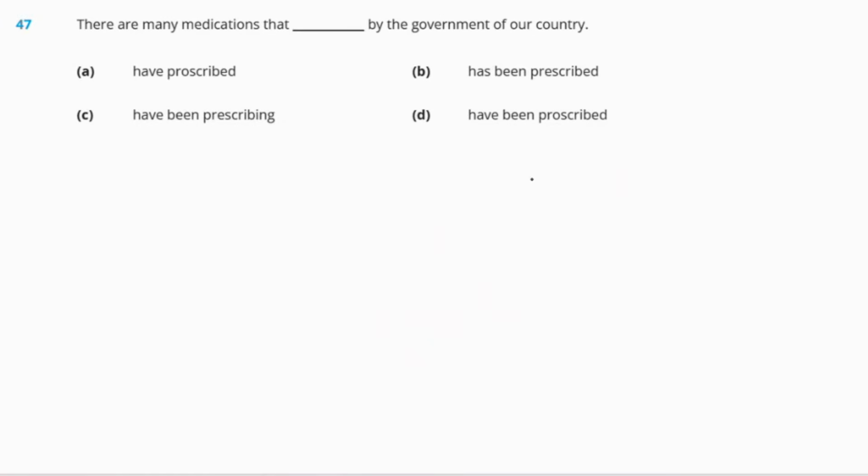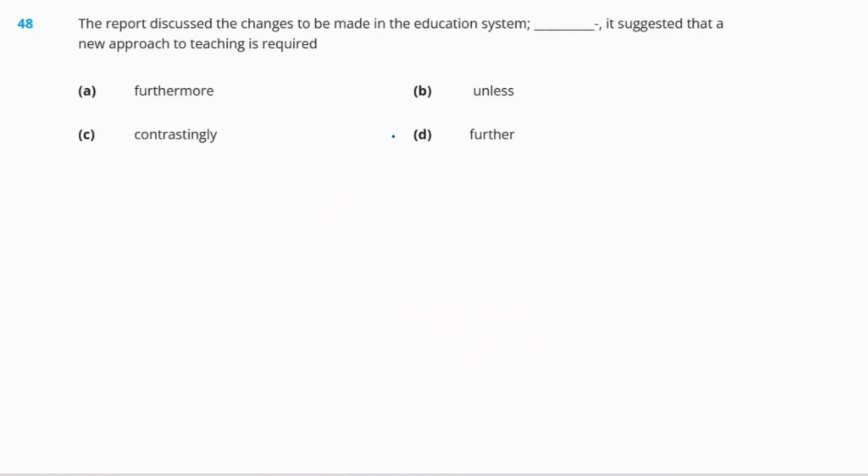Now, question 47. There are many medications that dash by the government of our country. Options are A. Have prescribed, B. Has been prescribed, C. Have been prescribing, and D. Have been prescribed. Okay, so out of these 4 options, which will be the right answer? Yes, the right answer will be option D. Now, what does proscribed mean? Proscribed means forbidden by law. And therefore this will be the answer, have been proscribed. So option D.